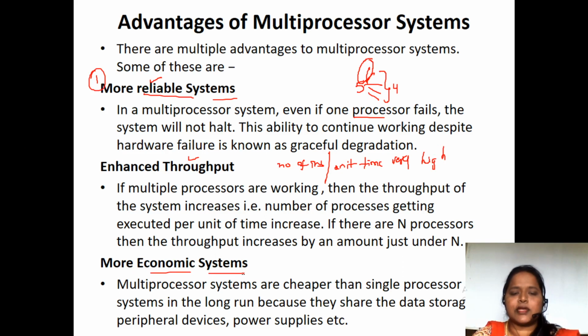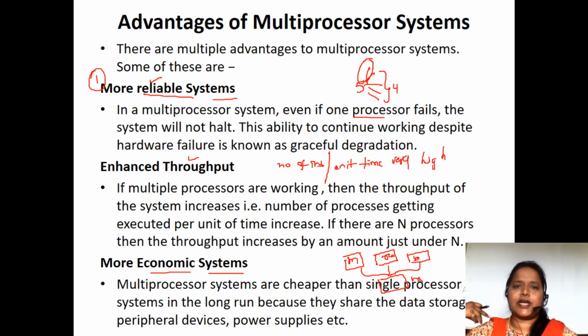It is a more economic system. Why are we going to say that it is more economic? In the sense, these multiprocessor systems share a common memory, common resources, and a common bus. But when it comes to a single processor system, for each and every processor, we have to employ a separate memory, separate resources, and a separate bus system.